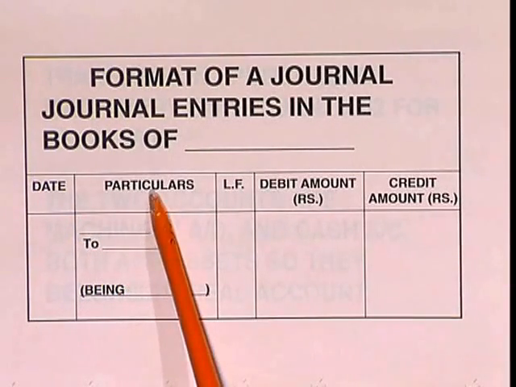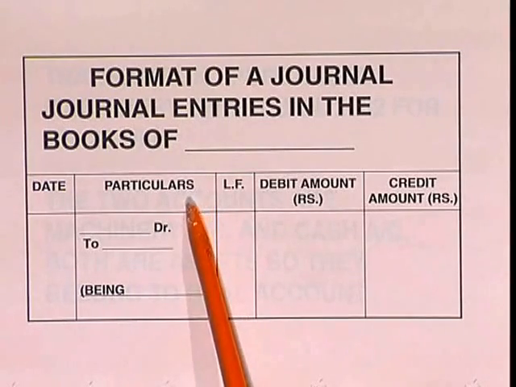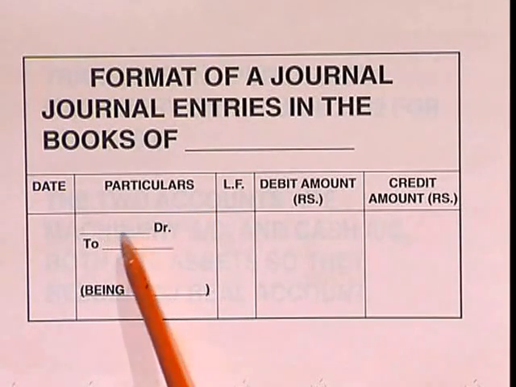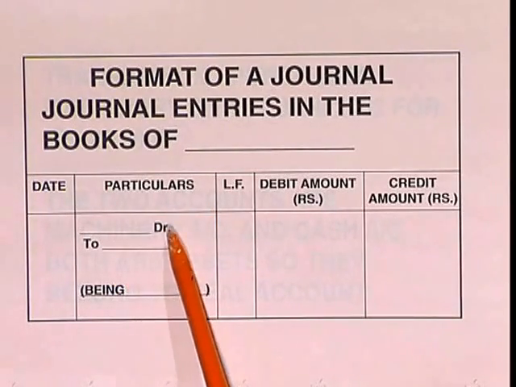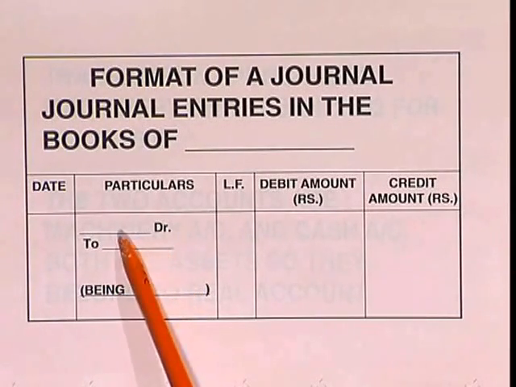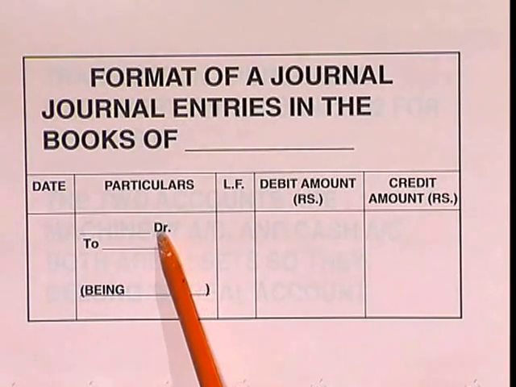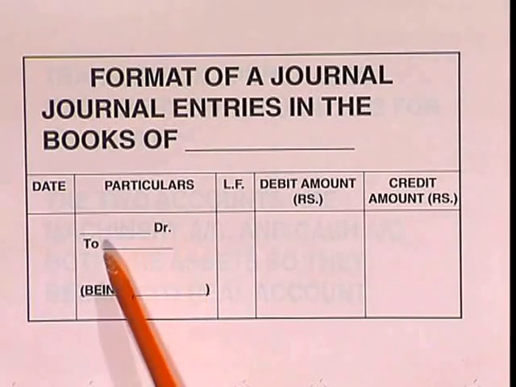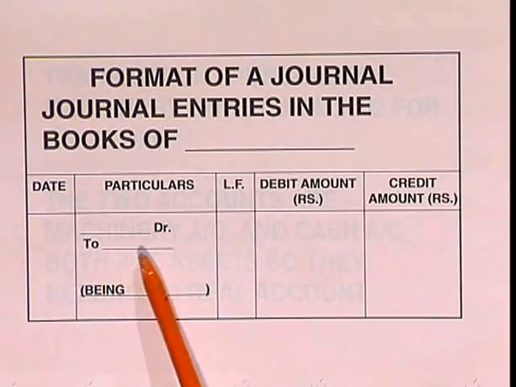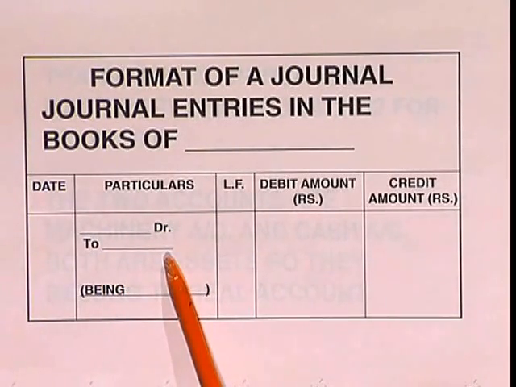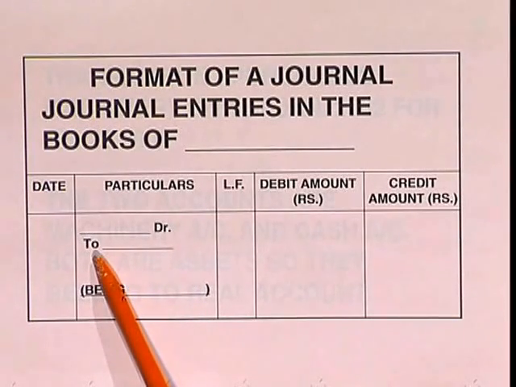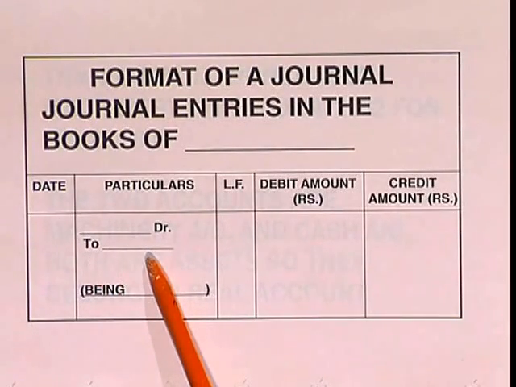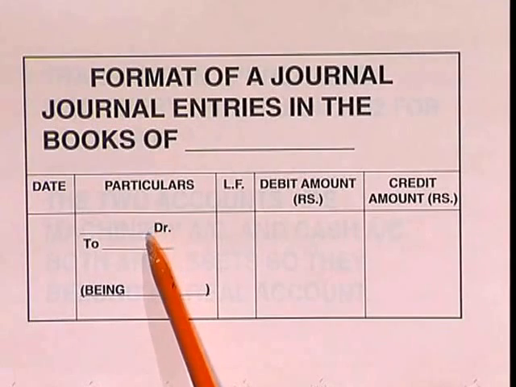Then the next column is for particulars. In the particulars column, there are 2 lines. The first line is for the debit and the second line is for the credit. The first line ends with the word DR. DR is the short form for debit, debtor. Then the second line is for the credit line. The credit line starts with the word to. Okay. So, this is the actual journal entry.